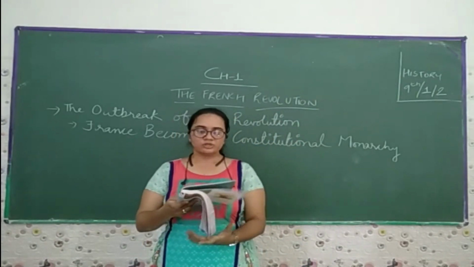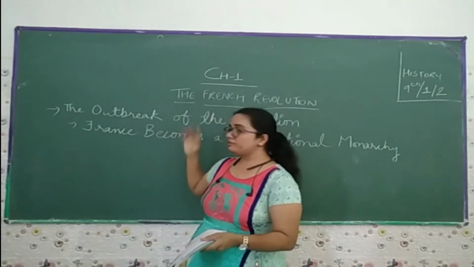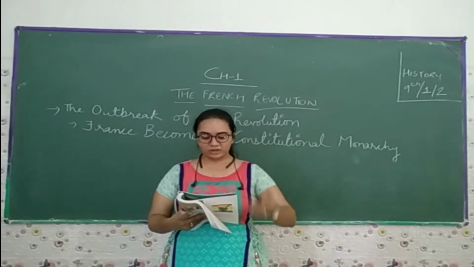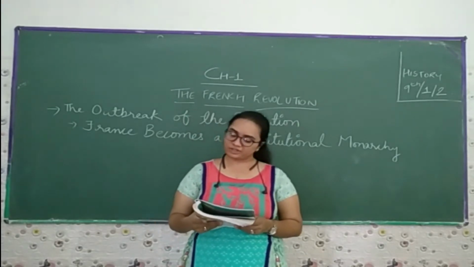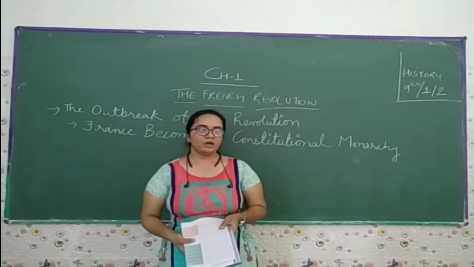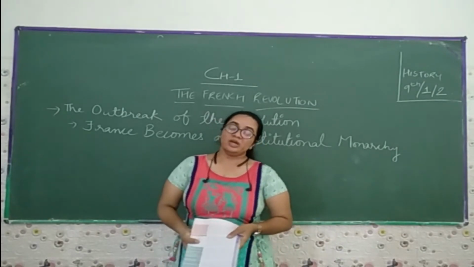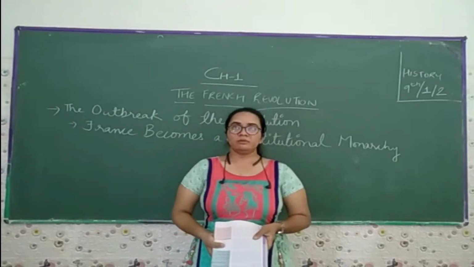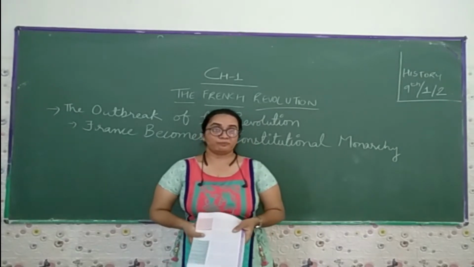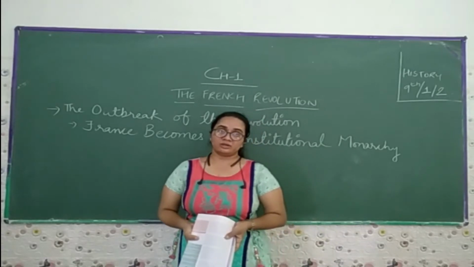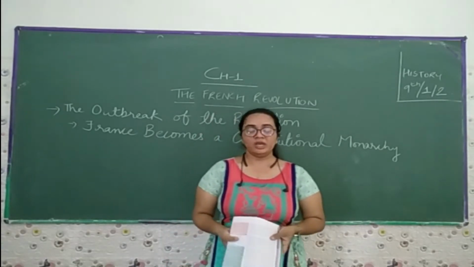So the outbreak of the revolution, we start from this. Louis XVI had to increase the tax, for the reason you have learned in the previous section. He used to borrow money and he had to repay that loan. For that, the moneylender charged interest of 10 percent, so he had to levy more and more tax on the third estate people.